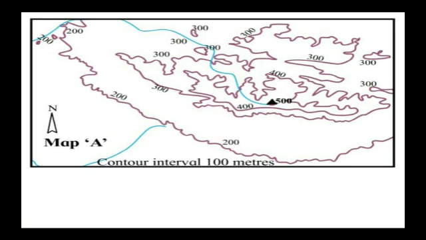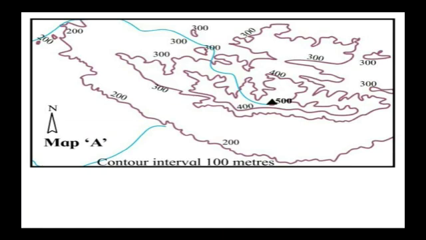Here, this map is on page number 39 of the textbook. Here in the map, you will see the lines shown and numbers written on it. The lines that are in pink shade color are called contour lines, and the blue line that you see shows that some water bodies are flowing over here.